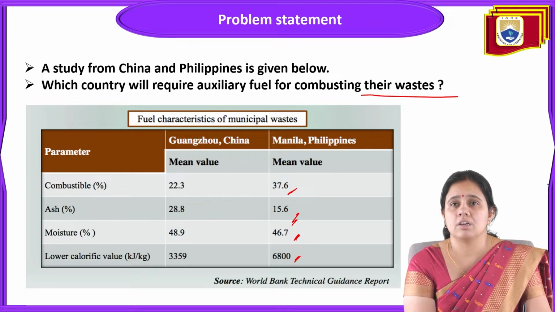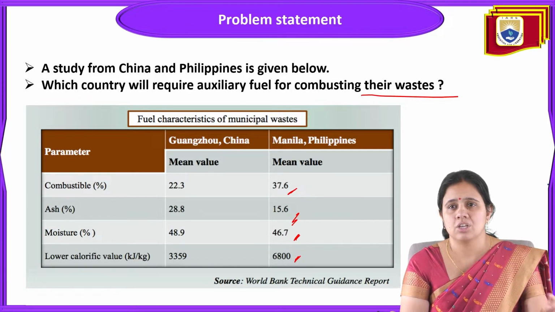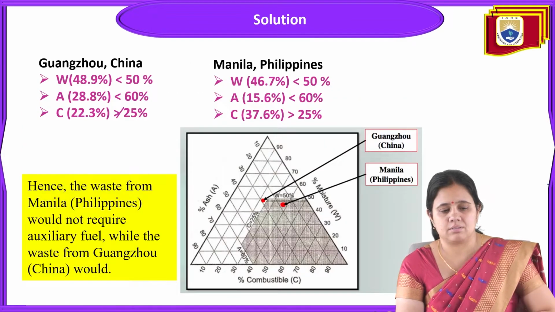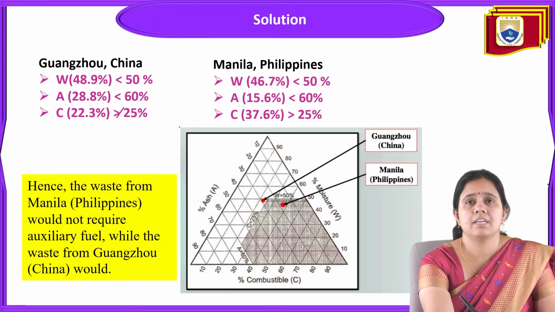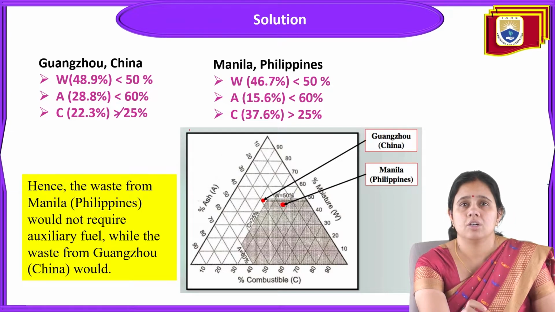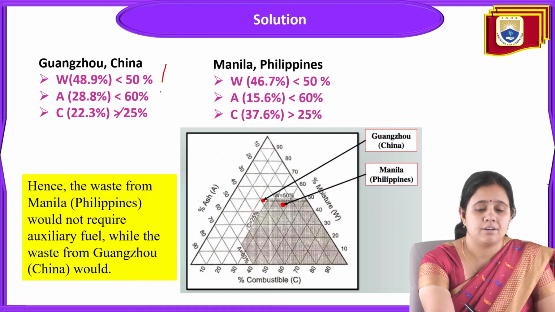That means either these parameters are in an ideal condition, or some of them are lacking in the ideal condition. So first of all, we'll calculate like this. This is the given moisture content and combustible matter for China.